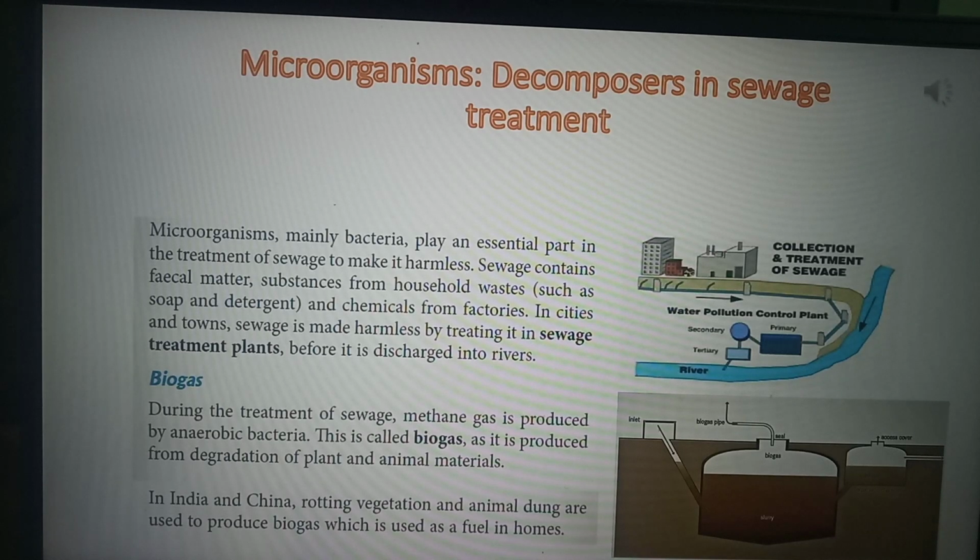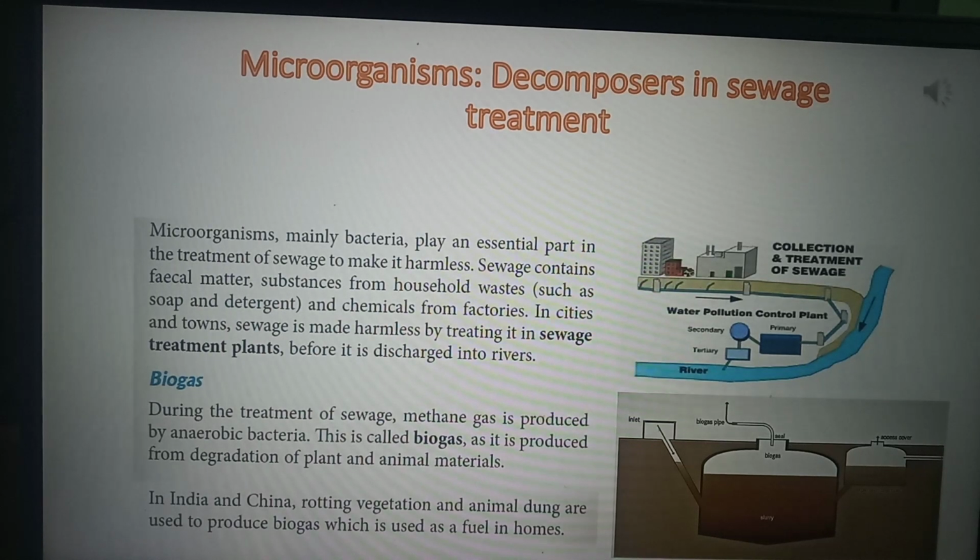Sewage is the wastewater which is coming from our houses. For example, the household wastes like soap, detergents and fecal matter also constitute the sewage. Then the chemicals from the factories. All these things come under sewage. So sewage is the wastewater.